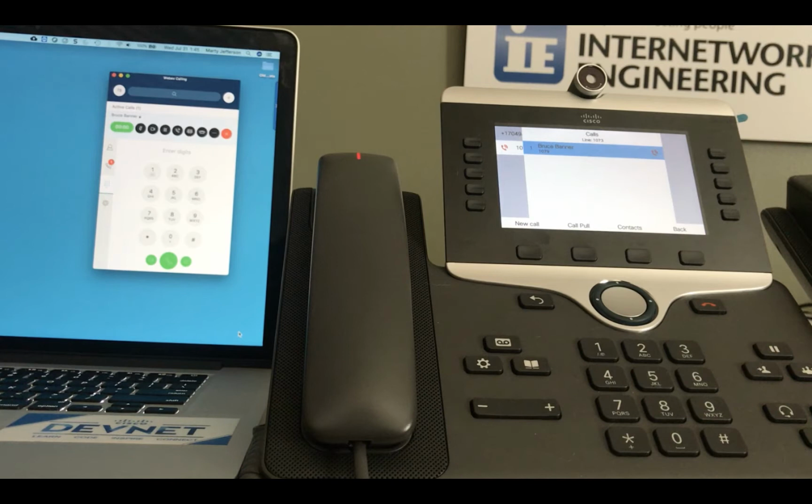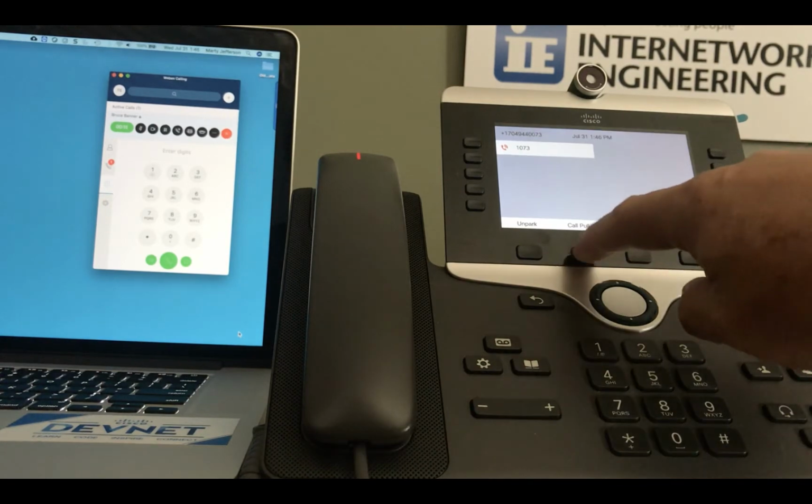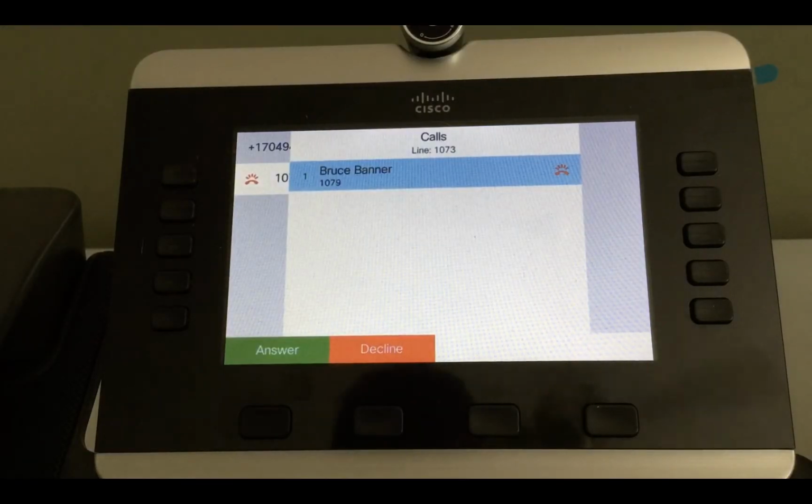We have answered the call on the PC app, but notice the physical phone shows the call active on its extension as well. If we want to pull the call back to the physical phone, all we have to do is press the Call Pull soft key.